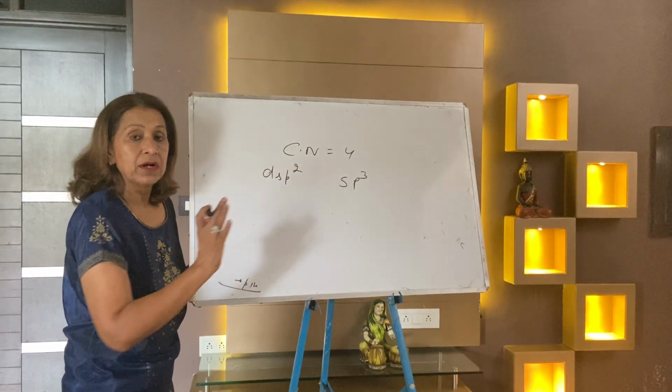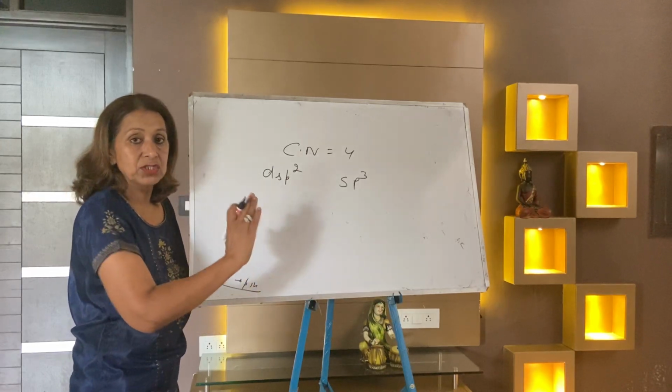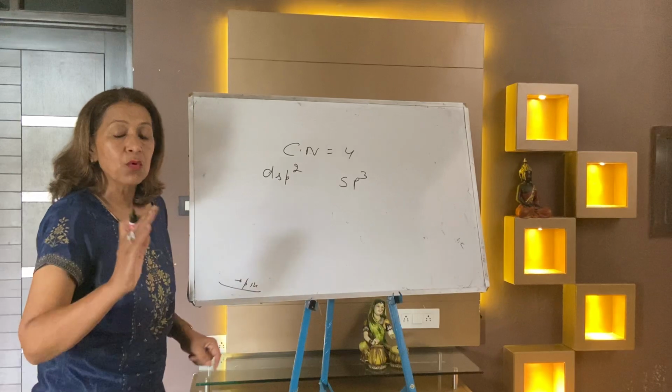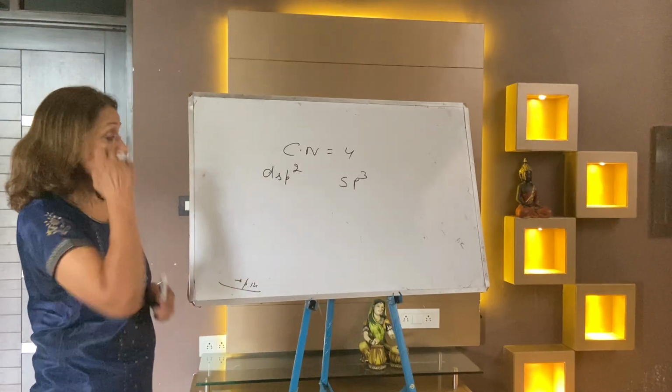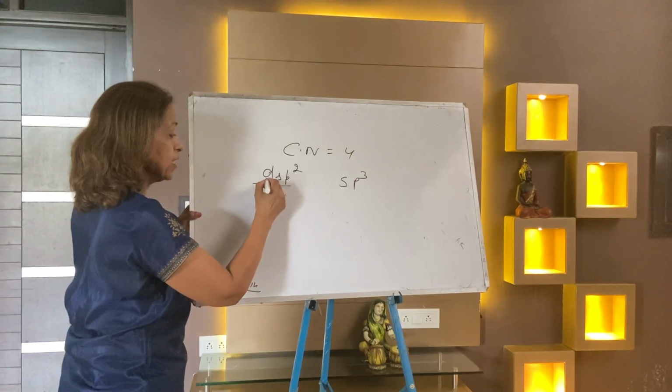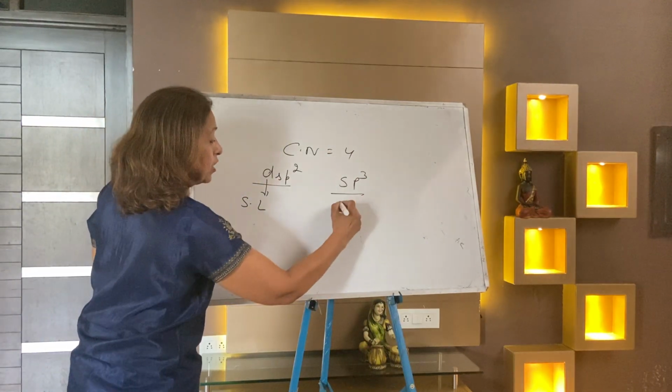No inner orbital or outer orbital complex will be asked when the coordination number is 4. IOC, OOC will only be asked if the coordination number is 6. Remember this.